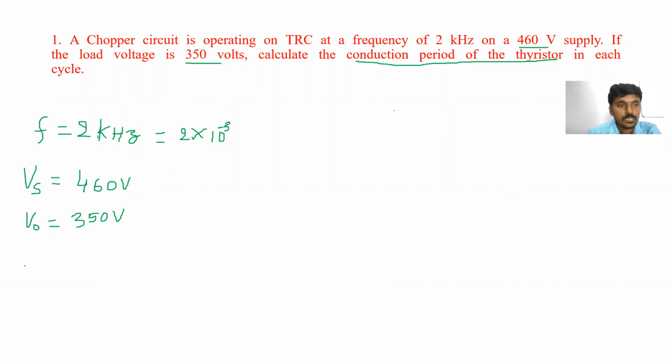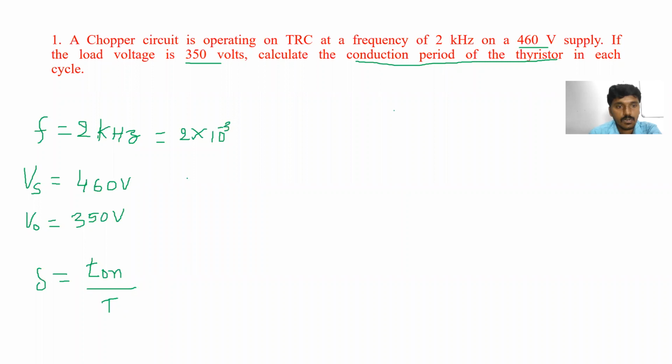So we know the formula. Duty cycle. What is the formula for duty cycle? T on upon capital T. Is it right? On period upon total time period. Is it right or not? Yes, sir. Okay.